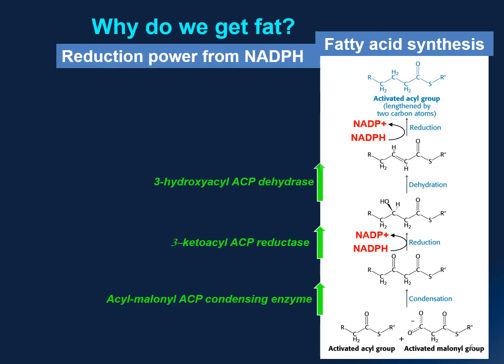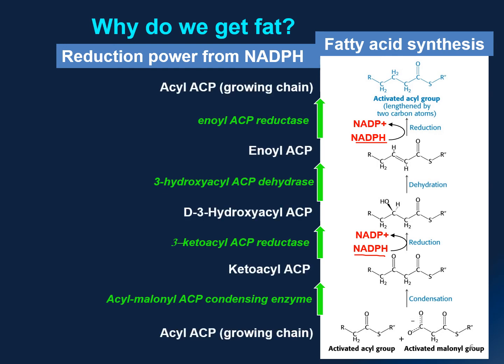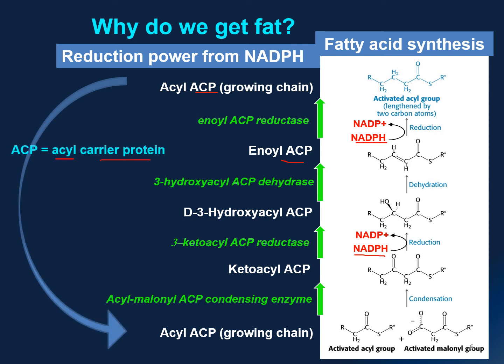In fatty acid synthesis, we use NADPH as the coenzyme, while in fatty acid breakdown or catabolism, we use NADH. That's because we want to have another set of enzymes and coenzymes for better control of metabolism. So we are not expected to remember all these substrates and enzymes, but I do want to point out a common molecule here, which is the ACP. So ACP stands for the acyl carrier protein. Basically, it is a large protein molecule that binds the fatty acid chain as it is growing longer. So with ACP, it enhances the efficiency of lipid synthesis.